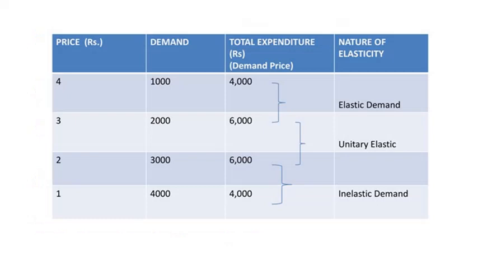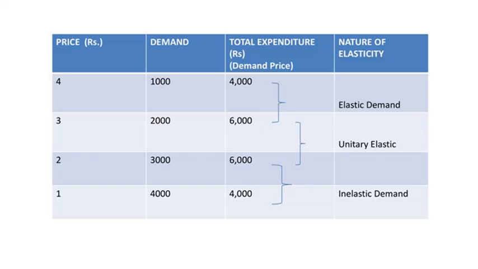So, when a price falls from 4 to 3, the total expenditure has increased from 4,000 to 6,000. Hence, the demand is said to be elastic between the price of rupees 4 and rupees 3. When price falls from 3 to 2 rupees, there is no change in the total expenditure. It remains constant. Hence, the demand is said to be unitary elastic between the price 3 and 2.